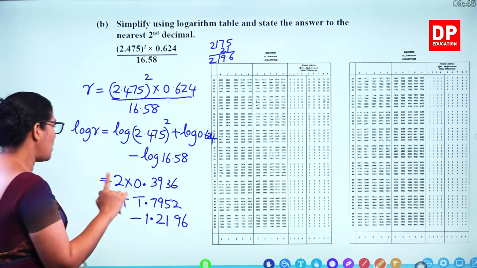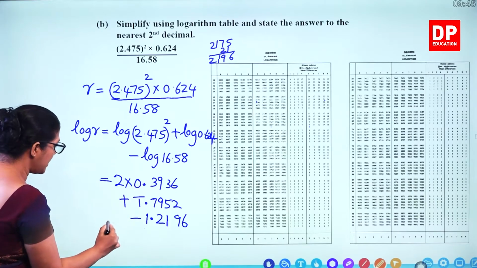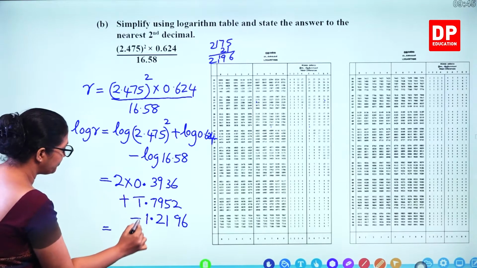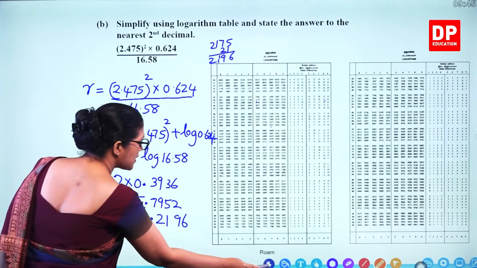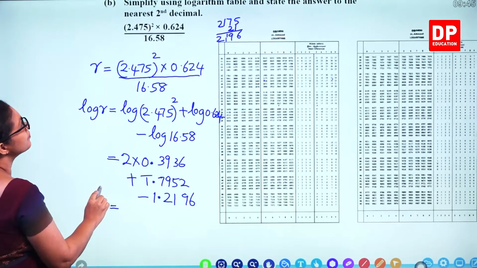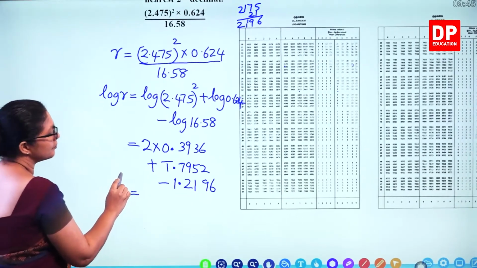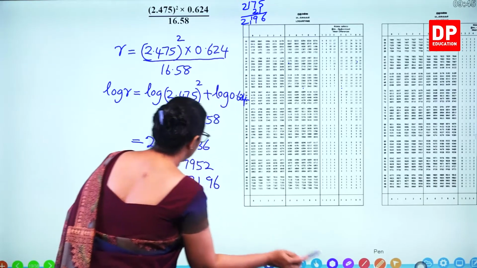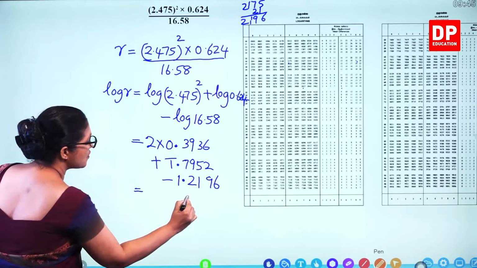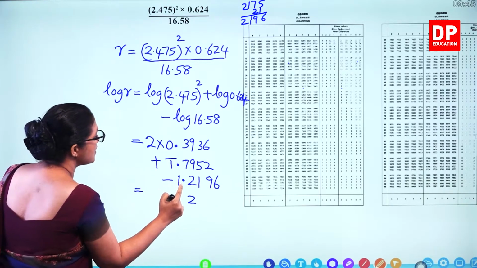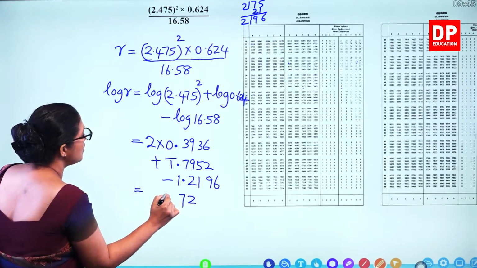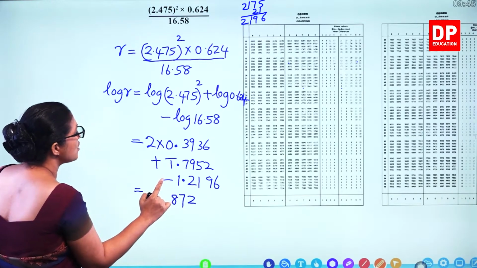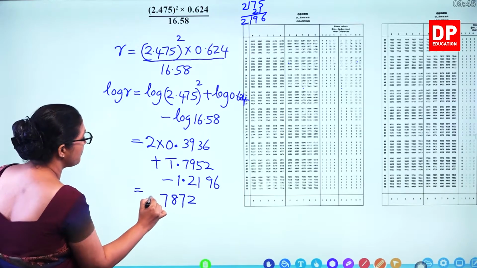2196. Now we have to first multiply this by 2. 2 times 6, 12. 2 times 3 is 6 plus 1, 7. 2 times 9, 18. 2 times 3, 6 plus 7.